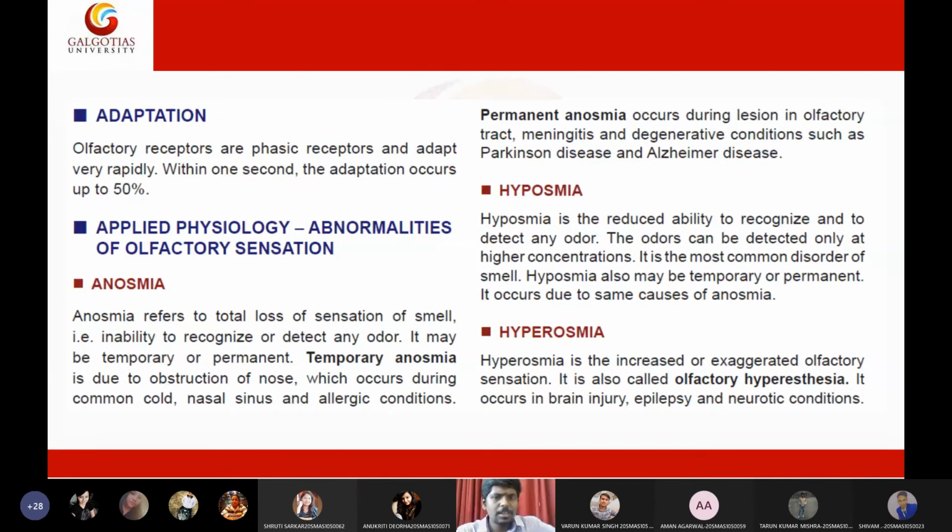Imagine if we didn't have the smelling sensation, you may eat even rotten substances. You may eat spoiled apple, spoiled meat, and you will get infections. So smell also acts as a protective barrier, a protective factor for preventing us from being exposed to possible pathogenic infections. So this is all about the smell.